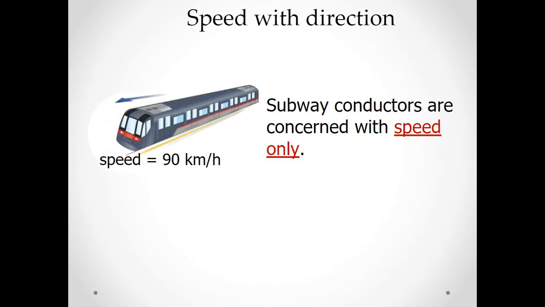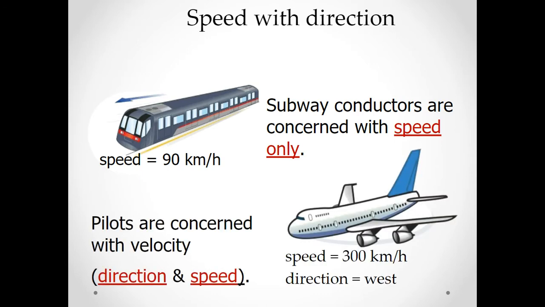So let's take an example here. Subway conductors are only concerned with speed. The subway runs on a track, although you can change tracks. Usually the subway runs in a loop, so the train is either moving with a speed or not moving. The subway conductor isn't really making changes in direction. However, pilots are concerned with velocity. They have to know the direction and the speed.